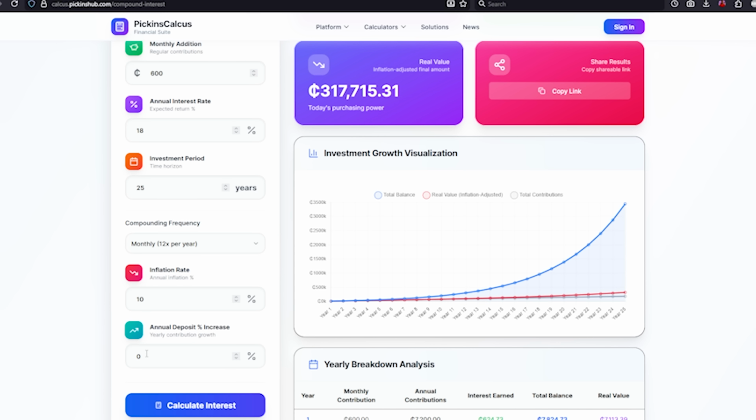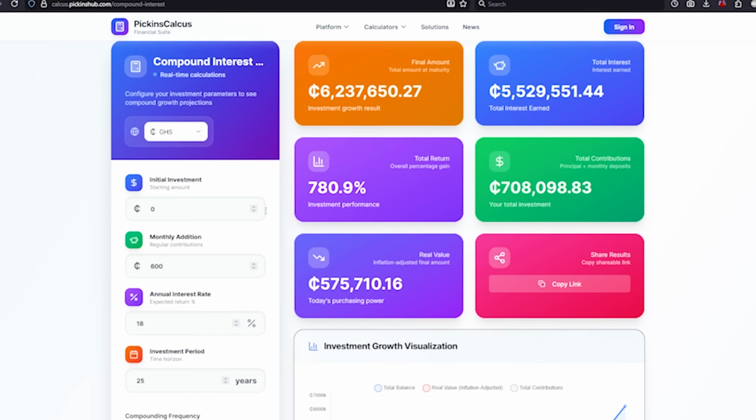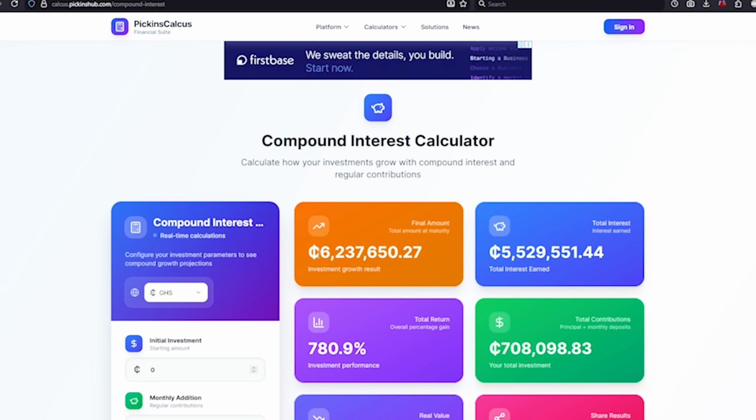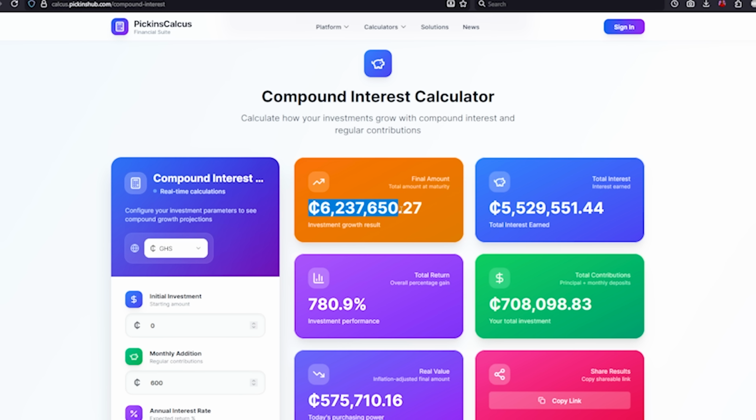So the strategy is that Kofi decides to increase his monthly deposit every single year. Factoring in inflation rates, Kofi decides to increase his monthly deposit by 10% every single year. So let's do the calculation for the 10% increase. That is going to give him 6.2 million with 500,000 in purchasing power. So at the end of 25 years, Kofi is going to make 6.2 million Ghana cedis. It is doable. With his 3,000 Ghana cedis every single month, Kofi can make 6.2 million Ghana cedis.